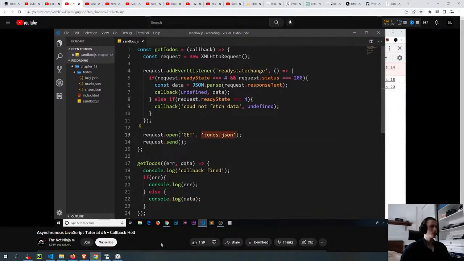So what I'll do first of all is delete this right here. This is the endpoint of the URL that we're trying to get data from. Now, if I call this function 3 times, it's just going to get this data 3 times, which we don't have anymore. What we want to do is replace it with these 3 files. So I can't hard code this because then it's going to go and get the same one every time. Instead, I'm going to pass another parameter called resource into the get-to-dos function. Then I'm going to output that resource here as a second argument in open. So what we need to do is pass through a resource, which is the URL to whatever we want to get, into get-to-dos whenever we call it.